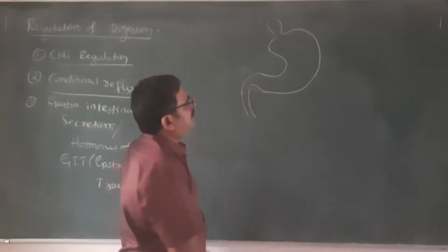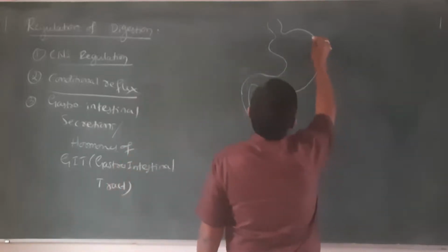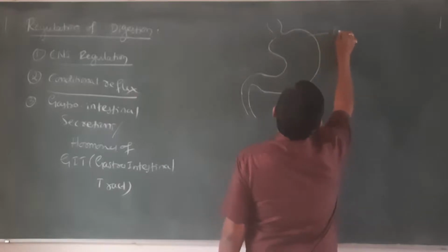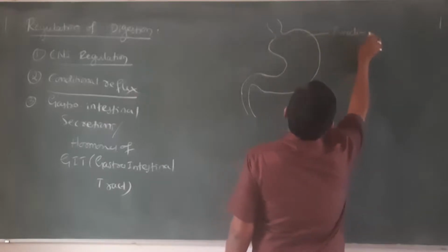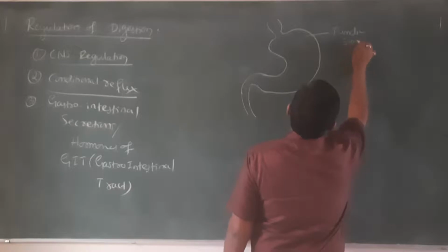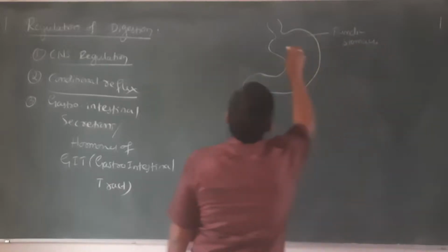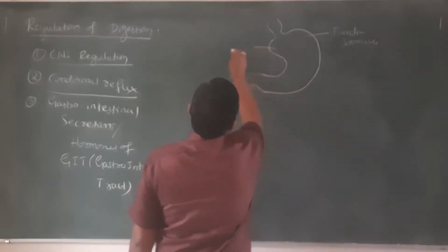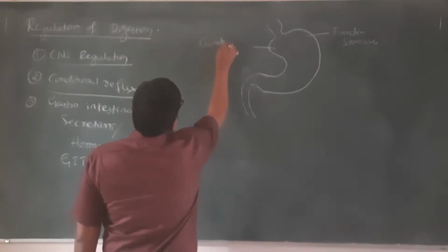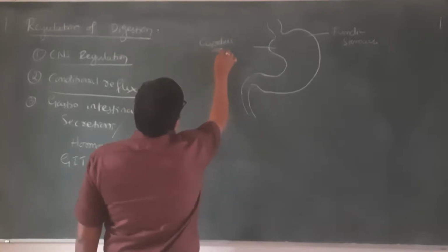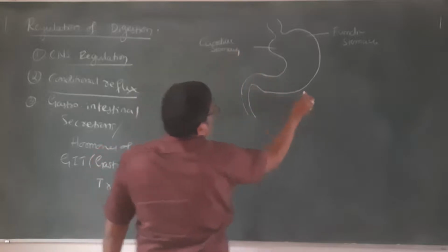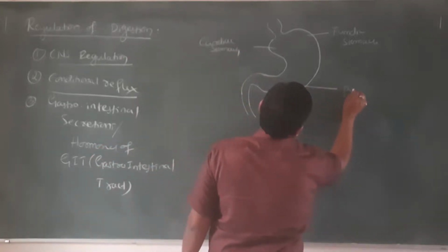So the stomach has the fundic region, fundic stomach we call it; this part is the cardiac stomach, and this part is the pyloric stomach.